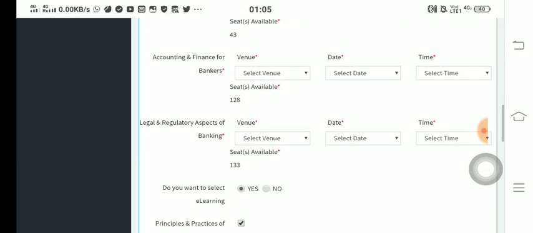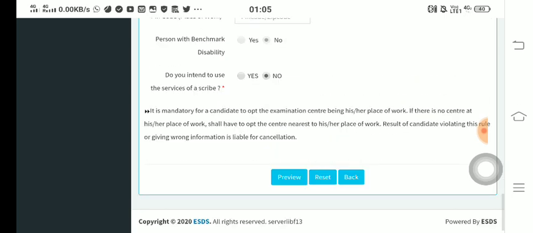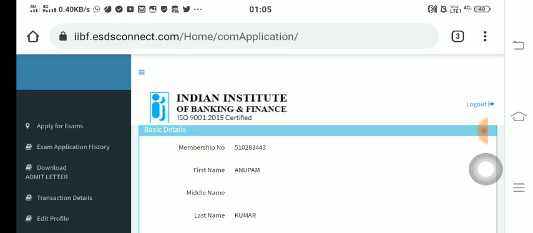Now after filling up this form, you will have a declaration, and then after filling this form, just click on the preview button. You will just check the details, and if you are supposed to change any details in the profile column, make sure that you change the details before filling up the form. So after this, you click on the preview button, you will get a page, check the details, and click on the submit button.